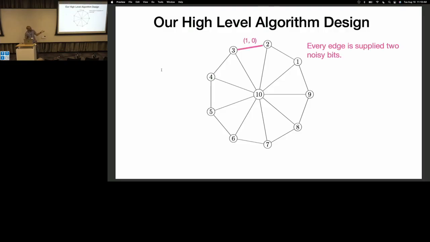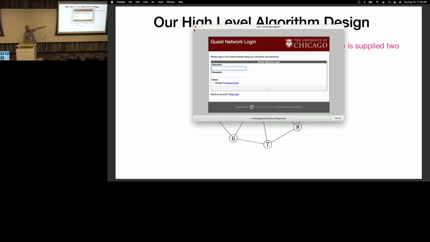Like I said, we have 2 noisy bits per edge.